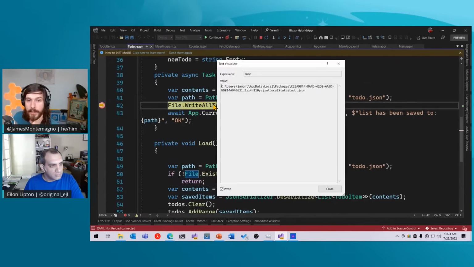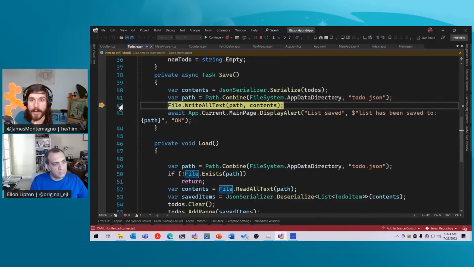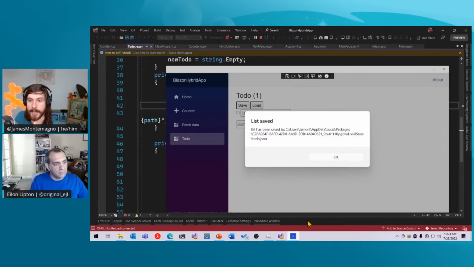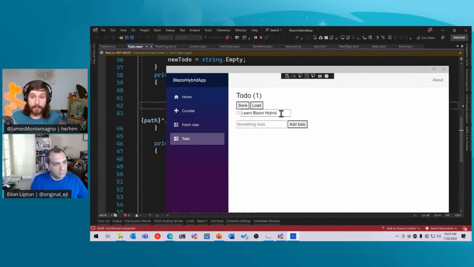Our path over here is this long path that I could have never figured out, but it's bundled into my application. Now it's going to write it, and it's going to pop up a dialog box, which is beautiful. That's exactly what you would output to your users every single time inside of the app. We can see where it's been saved specifically, and I can hit OK.